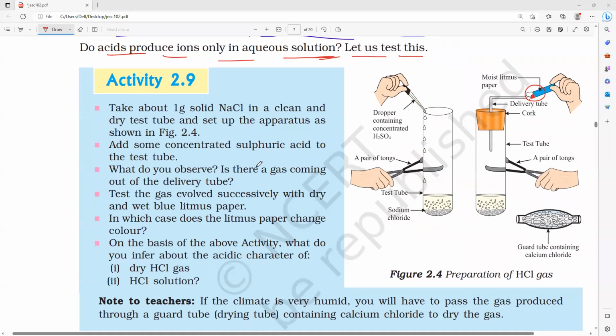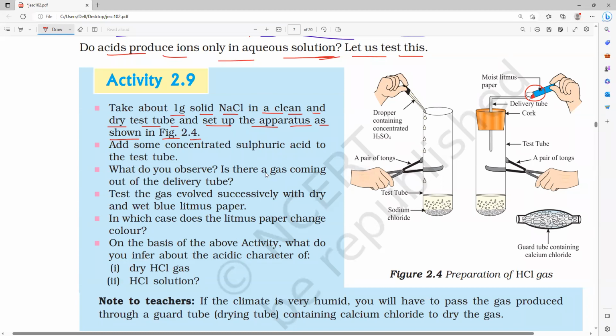So all of you observe. Take about 1 gram of solid NaCl in a clean and dry test tube and set up the apparatus as shown in figure 2.4. In this way. Is it okay? Does everyone understand?